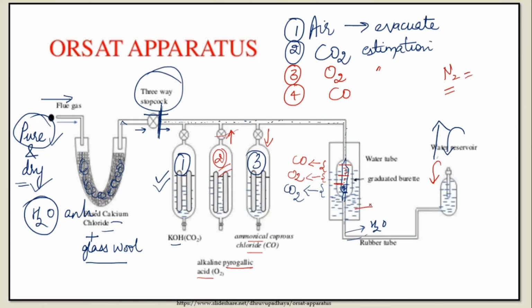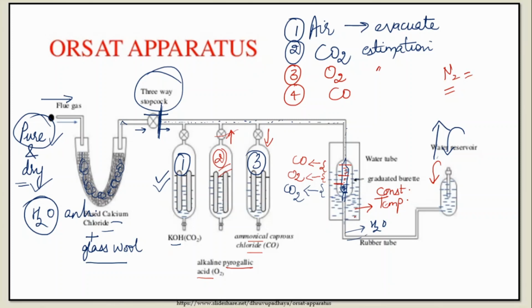Now what is the role of this water jacket? Why are you keeping your burette inside this particular water jacket? Because the water jacket is actually maintaining the temperature constant, right? So we want a constant temperature. That is why you have immersed this burette in a water jacket, so that from outside there is no increase or decrease in the temperature.